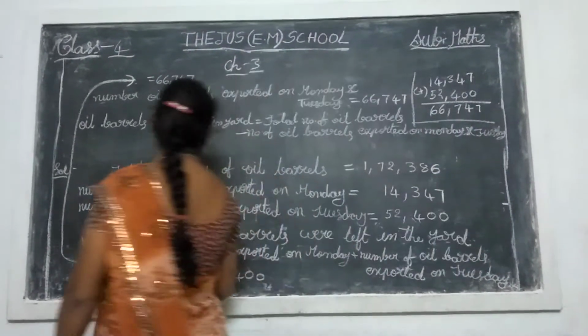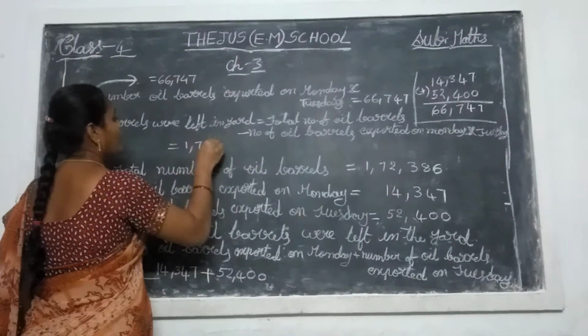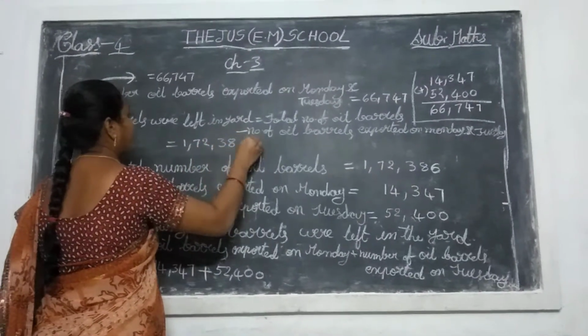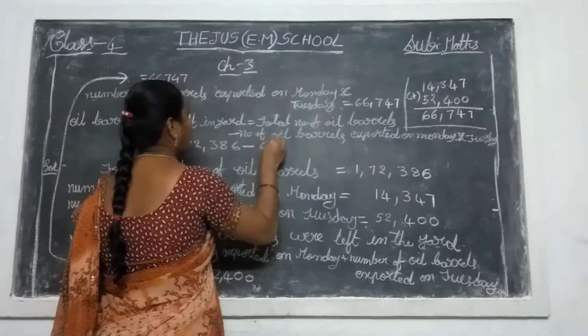So here, how many total number of barrels? 1,72,386 minus number of oil barrels exported on Monday and Tuesday. How many will it become?